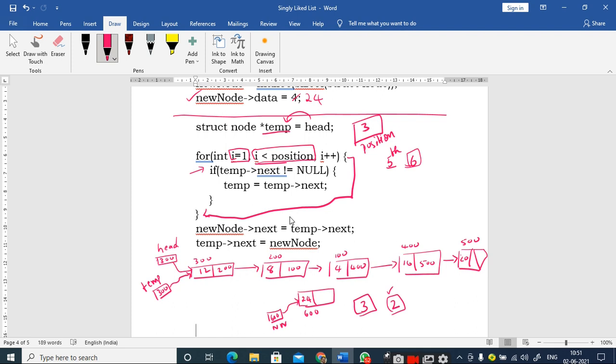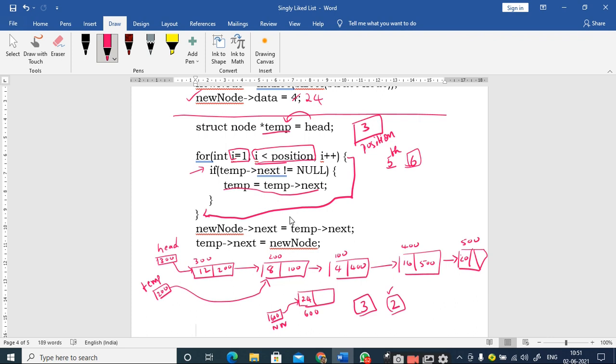200, right? Since temp next not equal to null, I have to make the temporary pointer move to the next node. That is the point: temp is equal to temp next. So this condition is true. Temp next is 200, which is not equal to null. Since the condition is true, it will execute the body of the if saying that temp is equal to temp next. Therefore this 300 is overwritten with 200. So when I make this change, what happens is this temporary pointer is made to point to the node which is created at location 200. Is it clear?